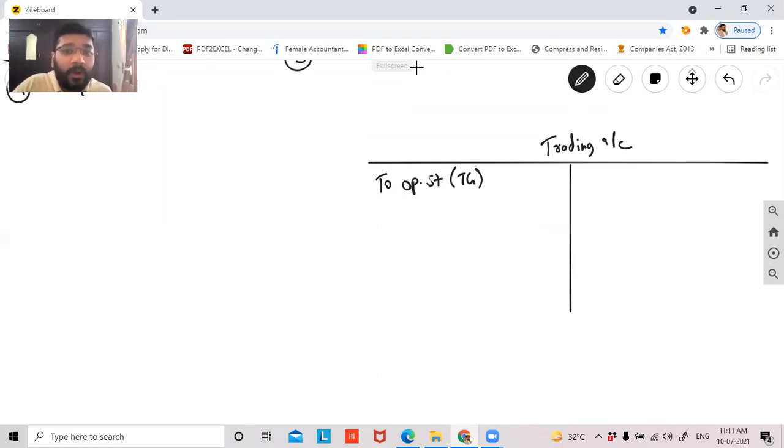So we record opening stock. Then we record net purchases. Purchase minus purchase return is called net purchase. What do we purchase here, guys? The goods that we trade, that we purchase, that we record in the trading account. Next, what do we record, guys? I record direct expenses.